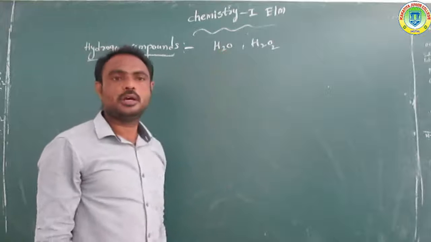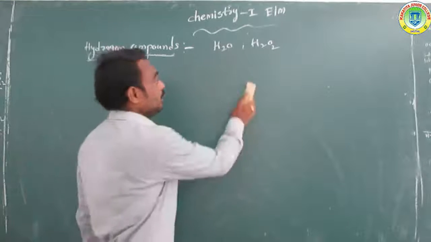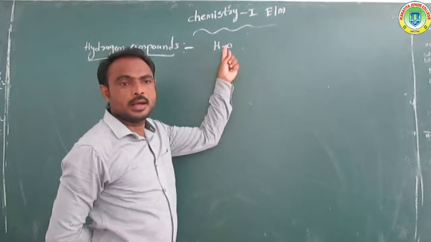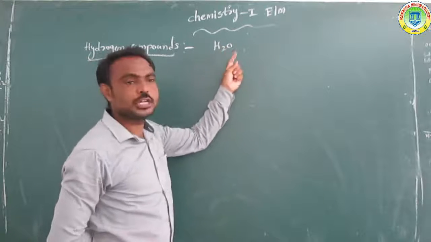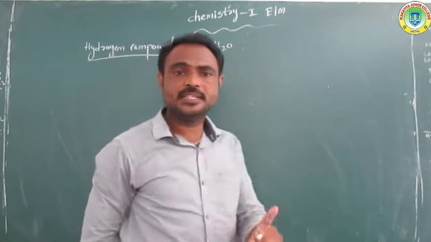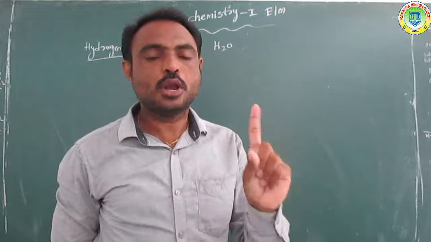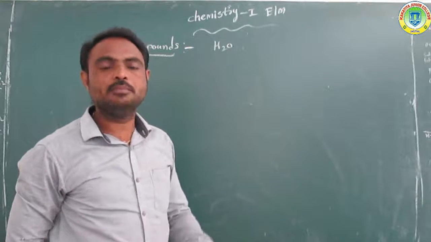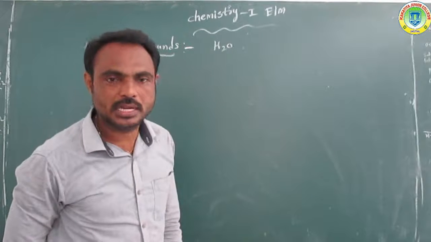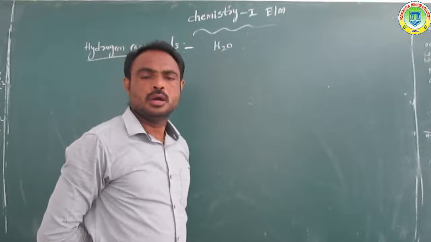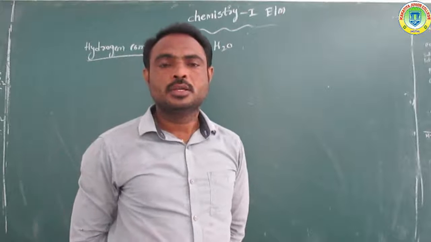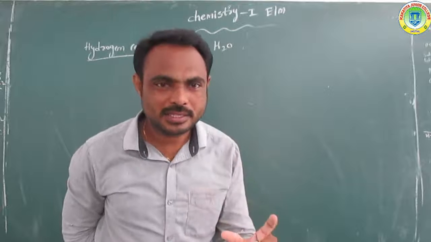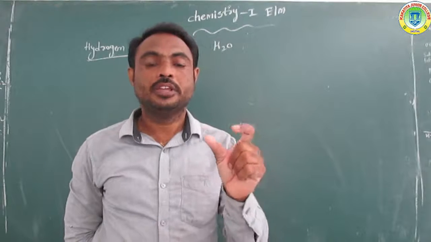Now we will discuss H2O, meaning water molecules. Overall, H2O is also called hydrogen monoxide. Monoxide means single oxygen. So hydrogen monoxide. Another name for water is hydrogen monoxide. So the formula is H2O. Overall, all organisms are made up of water.